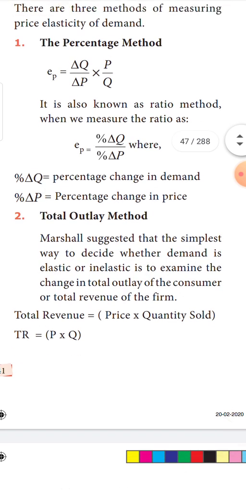There is another method called the total outlay method. Total outlay refers to the total amount of expenditure spent by the consumer, or the total revenue obtained by the firm. Now here, what is total revenue basically? Price into quantity sold. Suppose the firm is selling 1000 units of cars, and let us take 5 lakhs as the value of one car. So totally how much? 5 into 1000. This will be the total revenue for the firm.